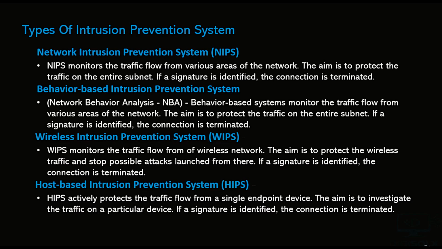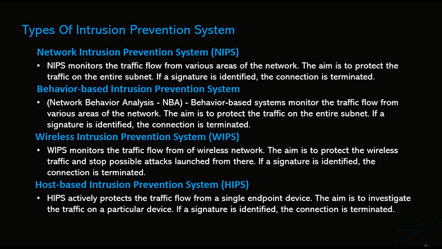Types of intrusion prevention systems. We have network intrusion prevention, behavior-based, wireless intrusion, and host-based intrusion prevention as well. The network intrusion prevention system monitors the traffic flow from various areas of the network. The aim is to protect the traffic on the entire subnet. If a signature is identified, the connection is terminated. Then we have the behavior-based intrusion prevention system. It monitors the traffic flow from various areas of the network. The aim is to protect the traffic on the entire subnet. If a signature is identified, the connection is terminated.